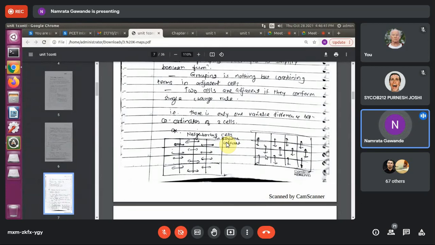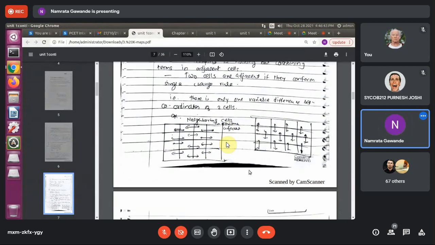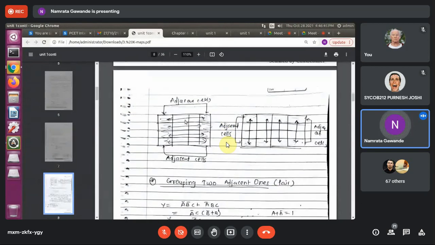Along with the columns also we can form a pairing. Again, in this particular structure, these are also the adjacent cells. Why are these also adjacent cells?